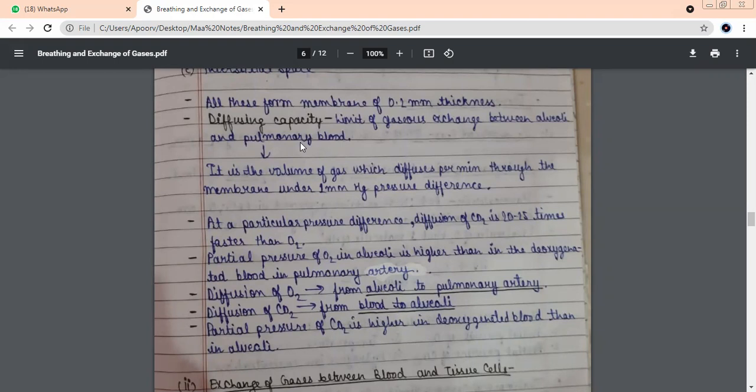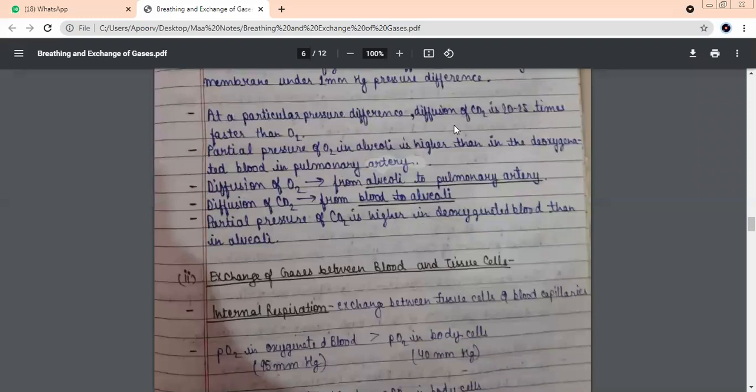Diffusing capacity. Supposing in my body the blood is able to absorb from the alveoli 2 million particles of oxygen. So that is going to be my diffusing capacity. It is different for different people. It depends on the healthiness of your lungs. Okay, beta, understood diffusing capacity? Volume of gas which diffuses per minute from alveoli to the blood.